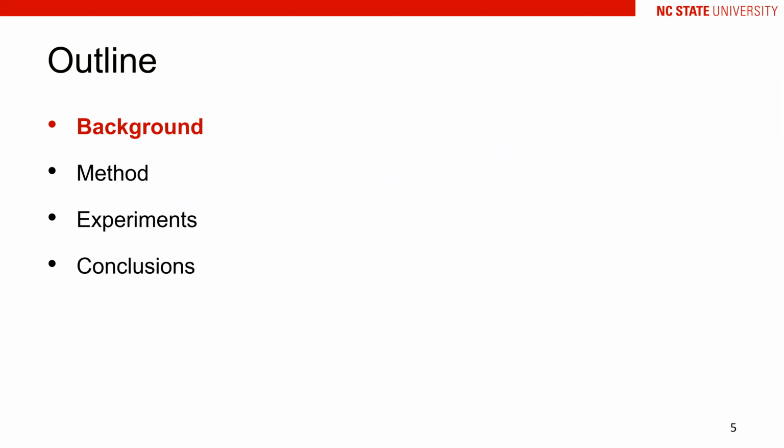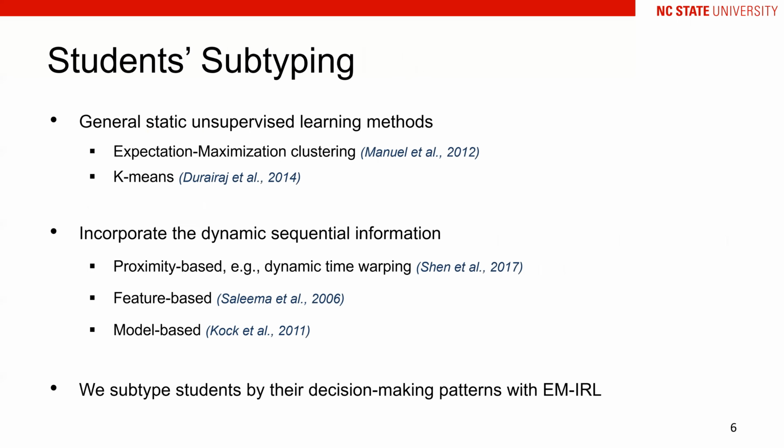Now let's look into more details of this problem. Student subtyping is widely analyzed in previous works. It is generally modeled as an unsupervised learning problem. For example, some previous works applied EM clustering and k-means to get the student subtypes. However, these methods were based on static data without considering the dynamic properties during the learning process.